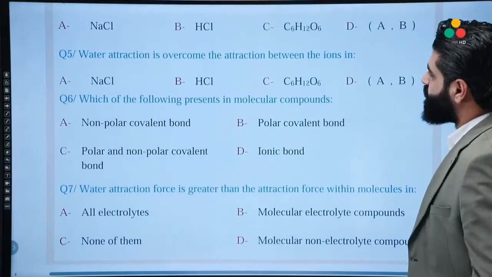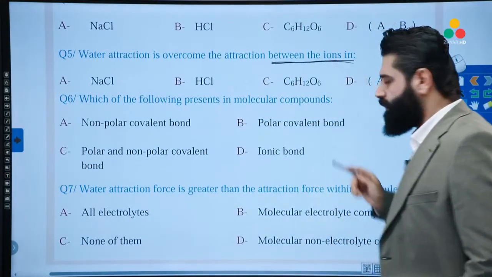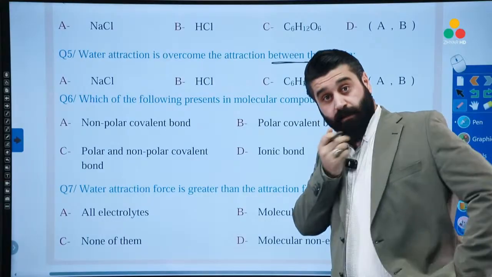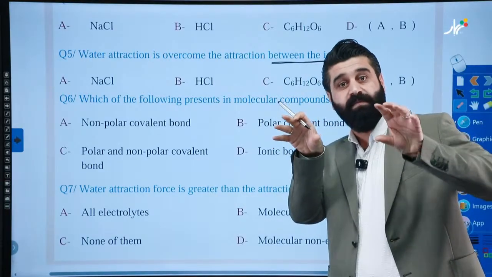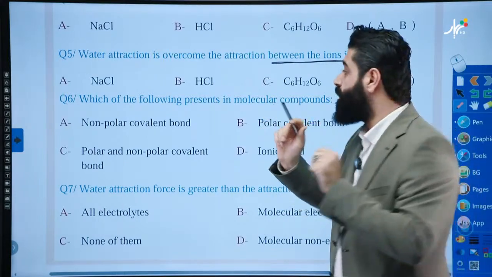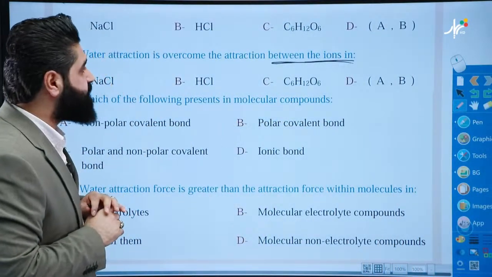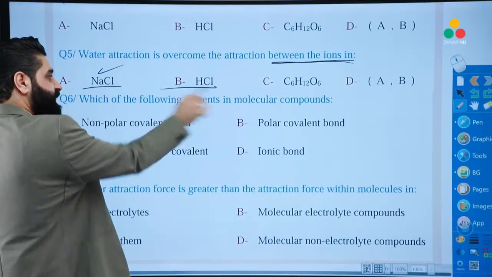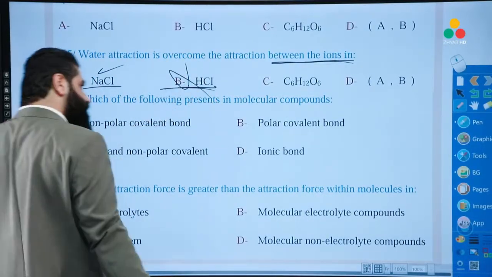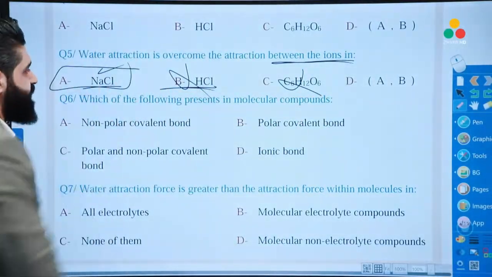Question 5, water attraction overcomes the attraction between the ions. Mister, between the ions. Look, between the ions, it means already we have the ions. It must be an ionic compound. So it's okay if I say which of the following is ionic compound? Yep. Salt, yeah, ionic compound. HCl, it's a strong acid. A molecular compound, no. This is incorrect. So A is the correct answer.